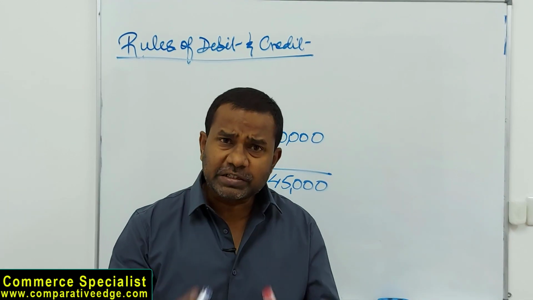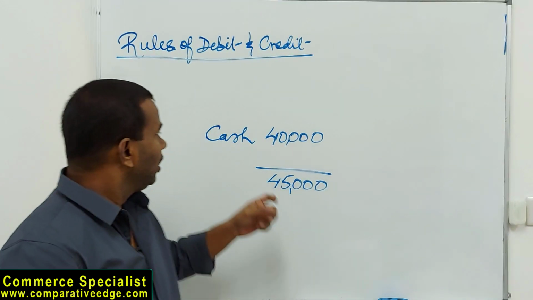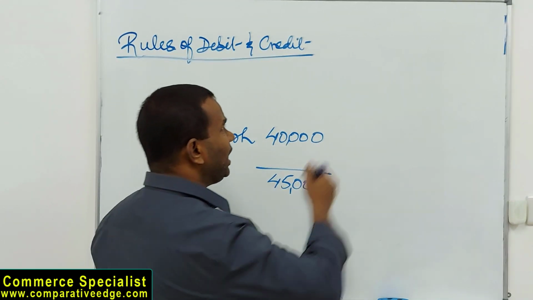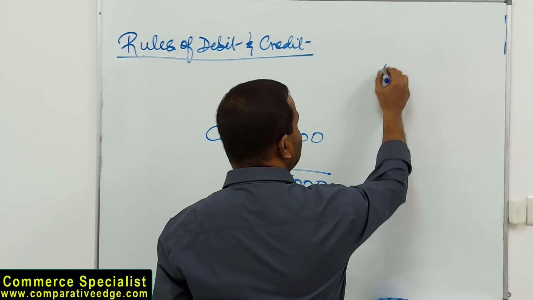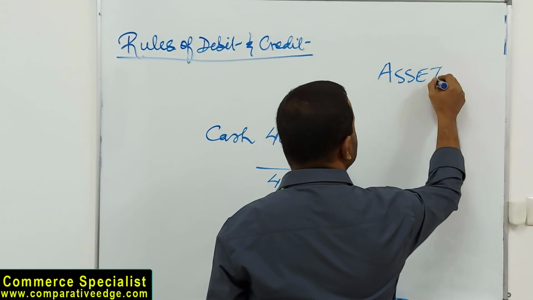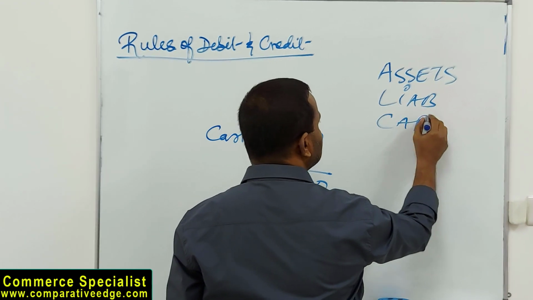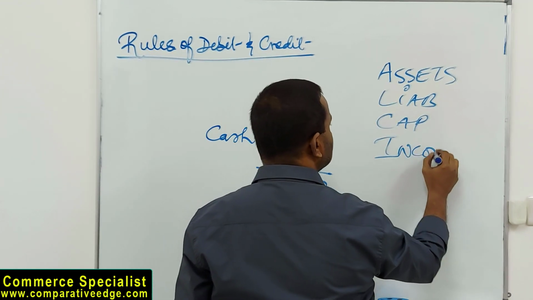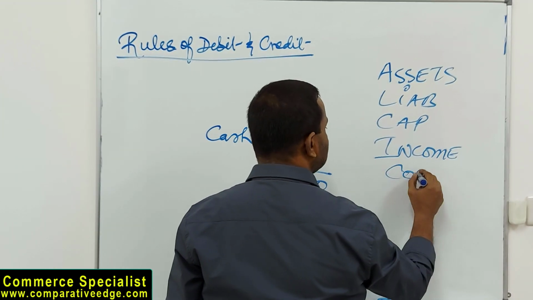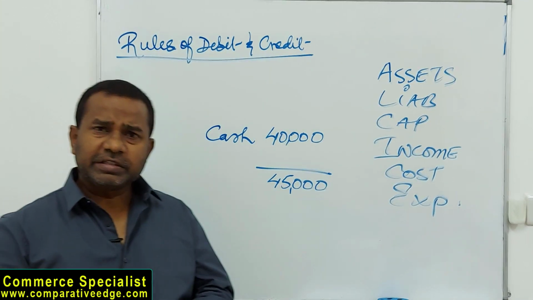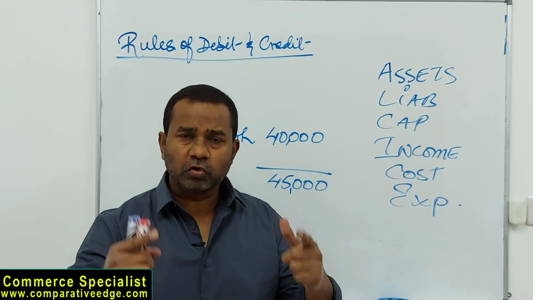So the very first thing I need to know, what is actually cash? For your understanding, I am writing those 6 elements of accounting: assets, liabilities, capital, income, cost, and expenses. So this is how your thought process should work.